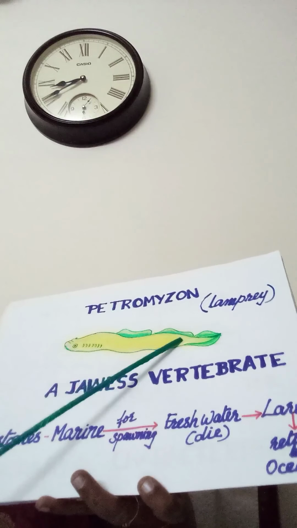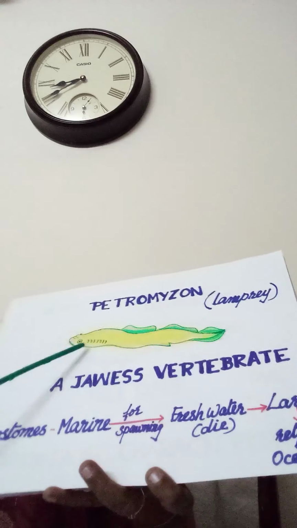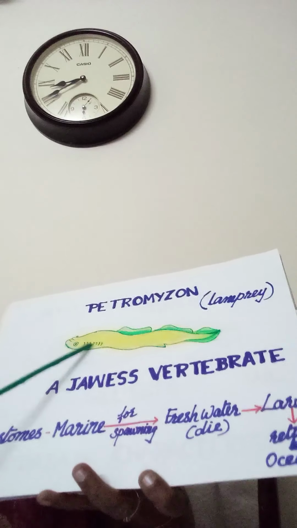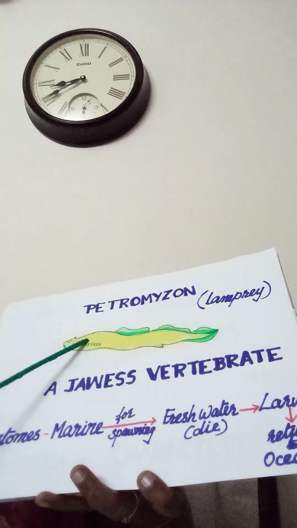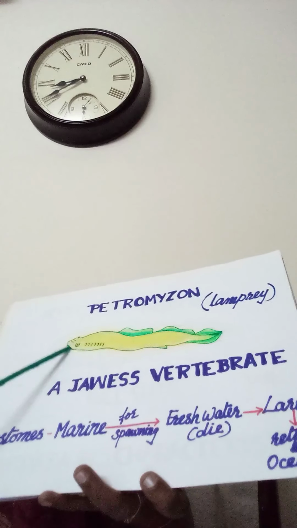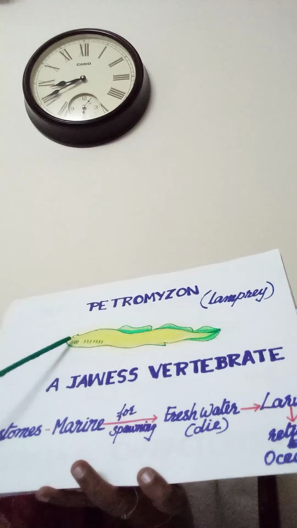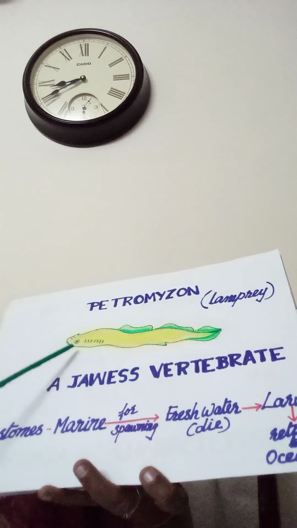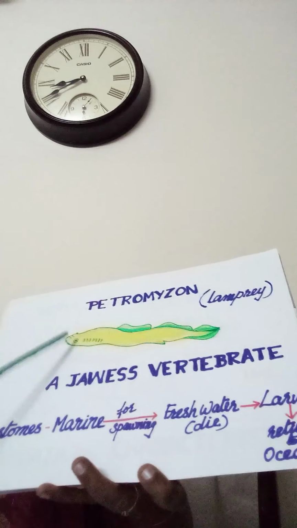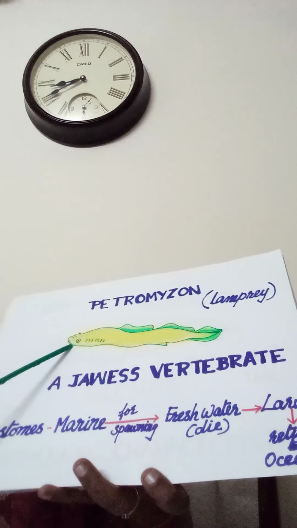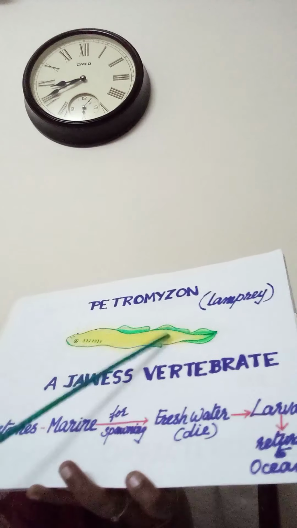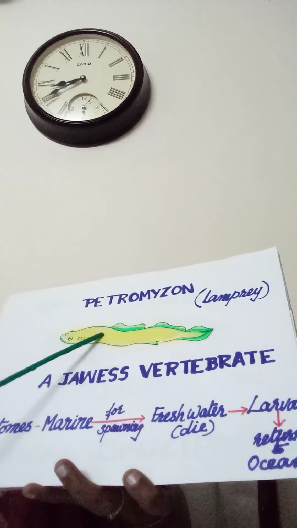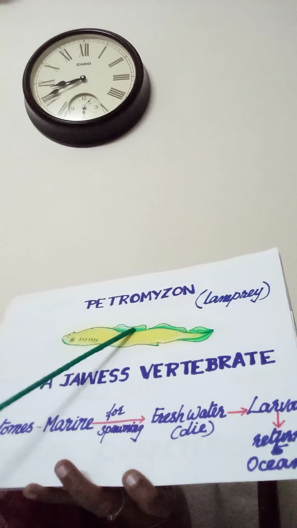They have an elongated body with 6 to 15 pairs of gill slits. These are the gill slits. They have a sucking and circular mouth without jaws, because it comes under agnatha. So without jaws. Then this is the body, the elongated body. Body is without scales and paired fins.